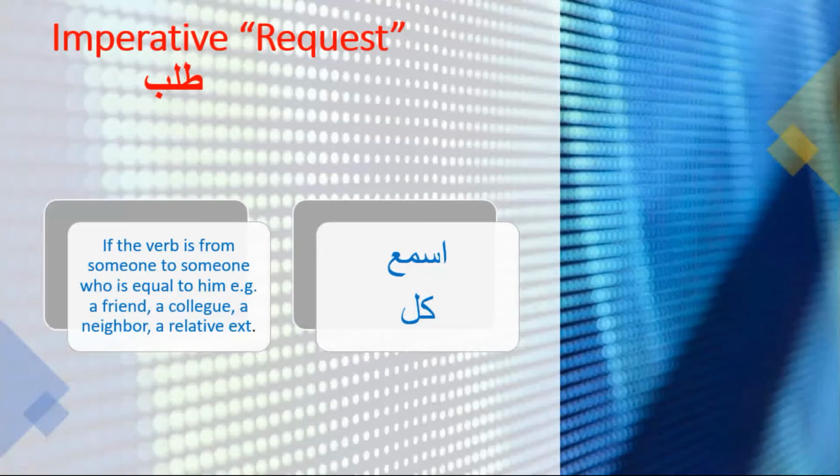When you talk to someone equal to you, you say isma, kul, khuz, hat. This is called request. It is not dua and it is not command. So the Arabic language distinguishes between the three: command, request, and dua.